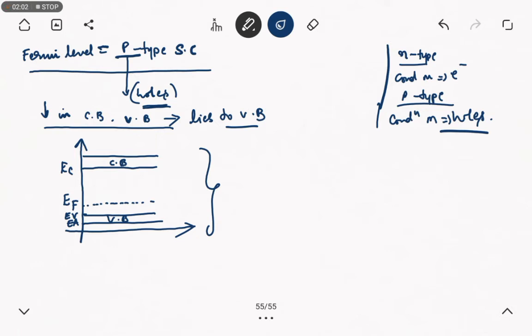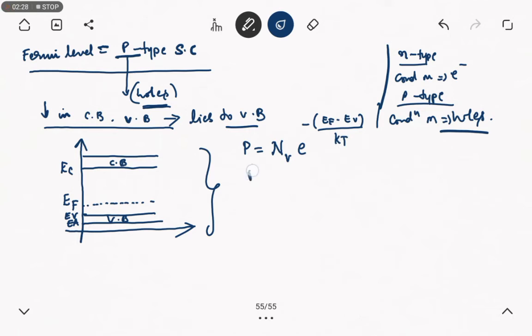Now we have to write the equations for this. Since we are writing for p-type, we write p is equal to, with respect to the valence band, since density is more, NV e to the power of minus (EF minus EV) divided by KT.